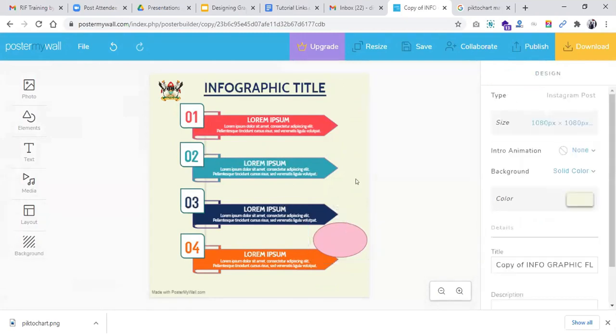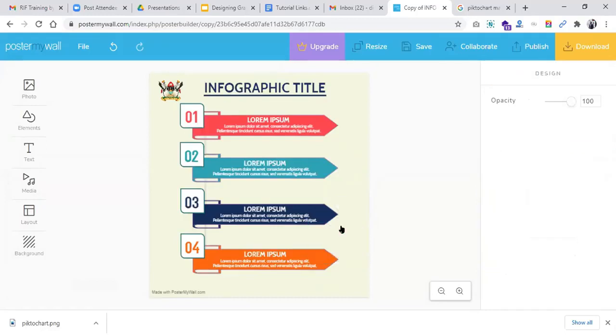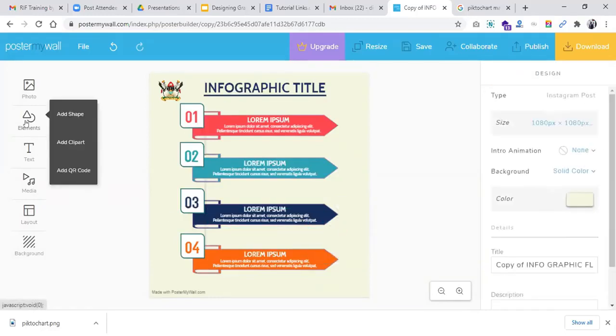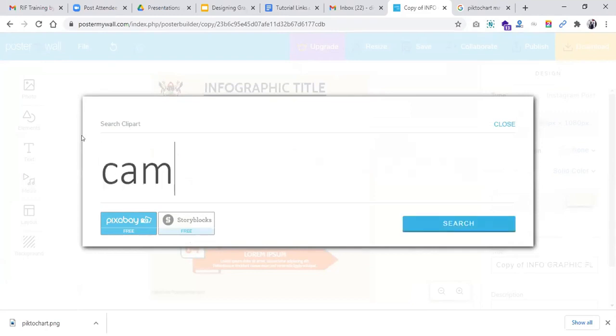For now, I'm not going to use any shape, so I will just click on it, and then I can press the delete key to remove that shape from my design. Okay, so back to elements to add clip art. Clip art are icons and symbols that we can add, very useful for design purposes also. They also help to demonstrate different actions or even things. So we can add here, let's say, a camera.